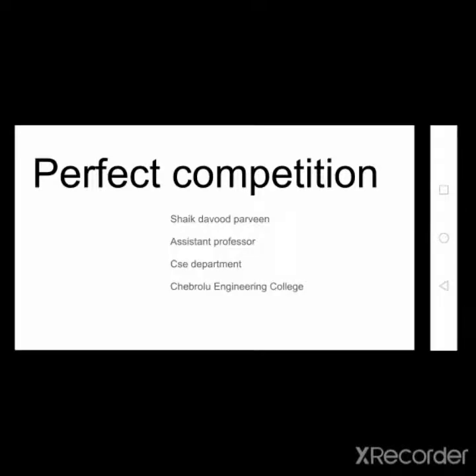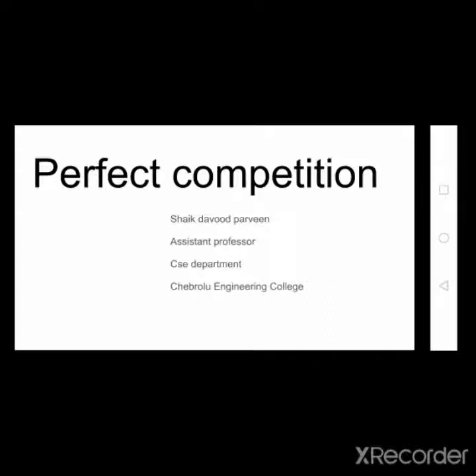Good morning, students. Today our topic is perfect competition. In the last class, we discussed what competition is and what the different types of competition are. The different types of competition are divided based on the number of buyers and the number of sellers, that is, their concentration. Competition is divided into two types. First is perfect competition and the second one is imperfect competition.